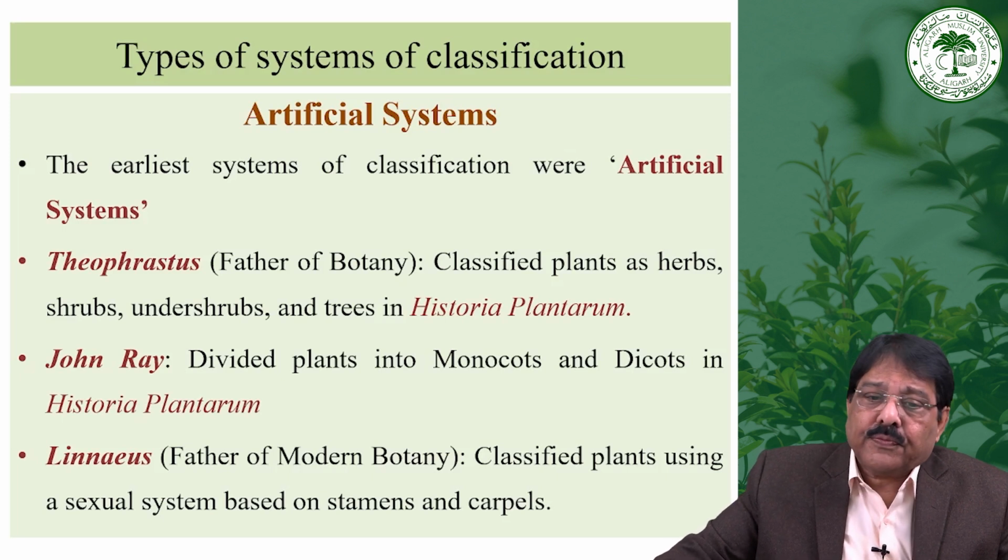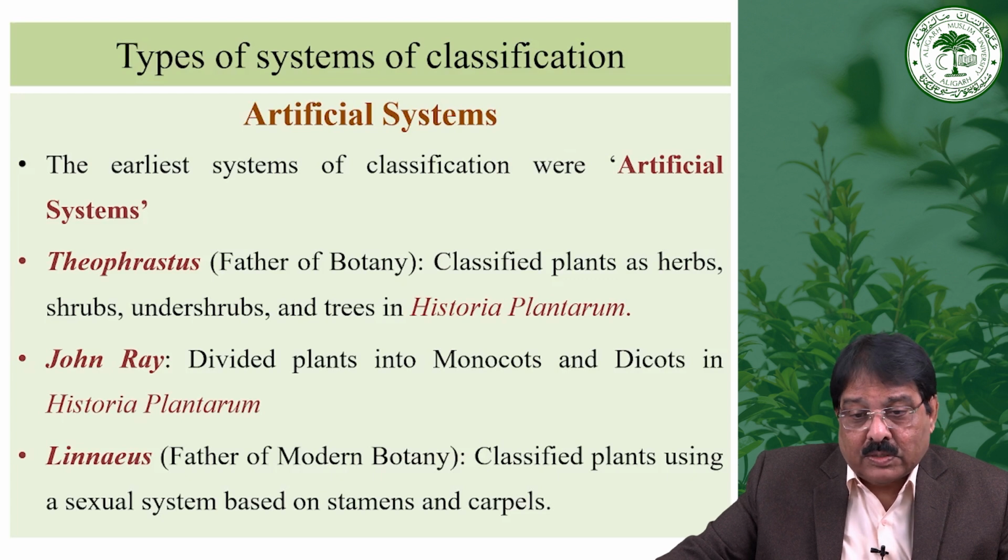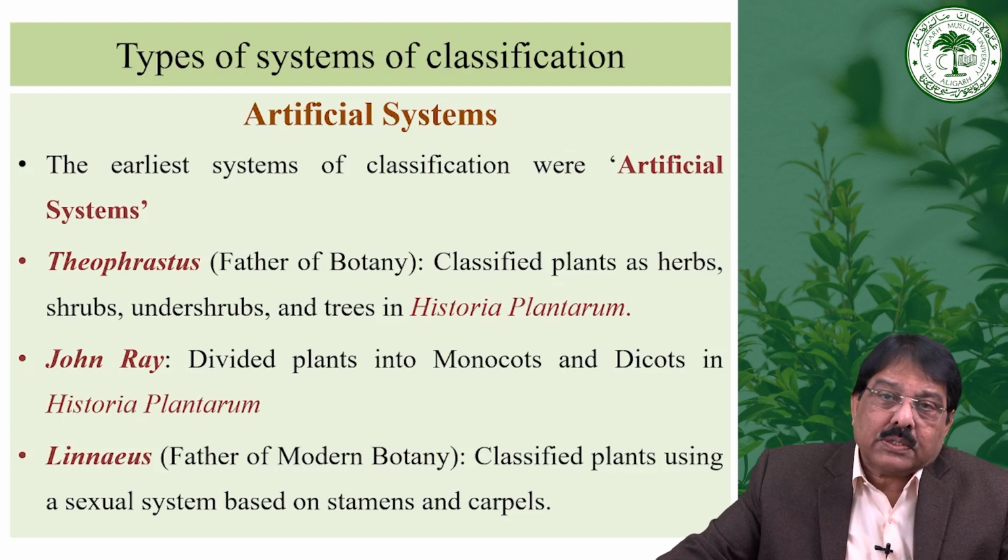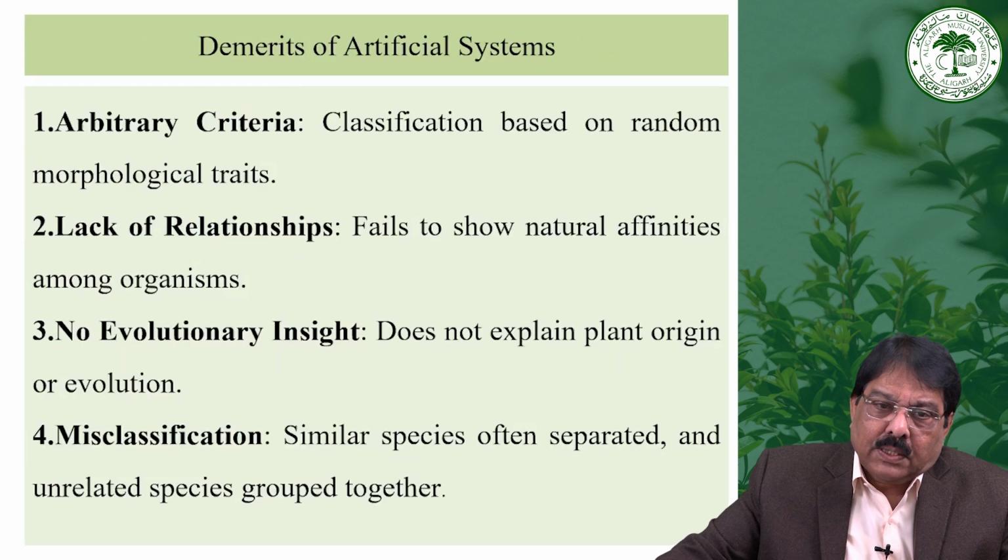And the number of the stamens, as I have already told you: monandria, diandria, triandria, tetrandria, that is one stamen, two stamens, three stamens, four stamens, tetrandria, four stamens, pentandria, five stamens, and so on, and the number of the carpels. So on that basis they classified the plants.